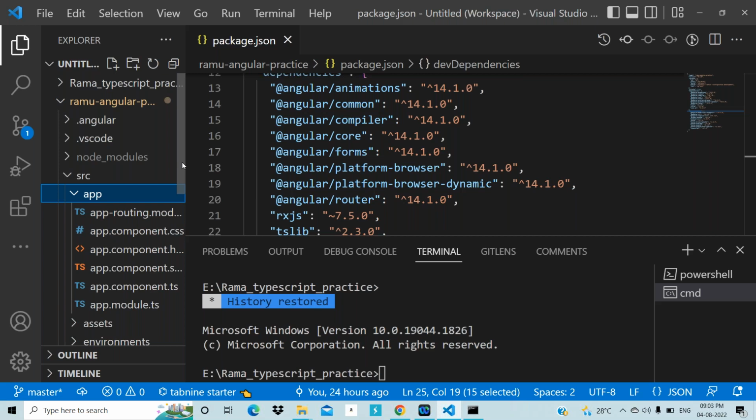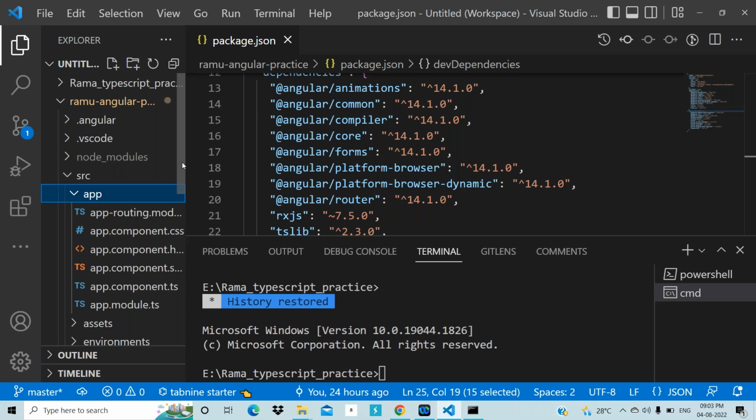Understanding my point? Components are reusable code. Understanding it, everybody? Okay. So if there is a view and there is a functionality, then definitely we need to create a component, and that component can be reusable also.